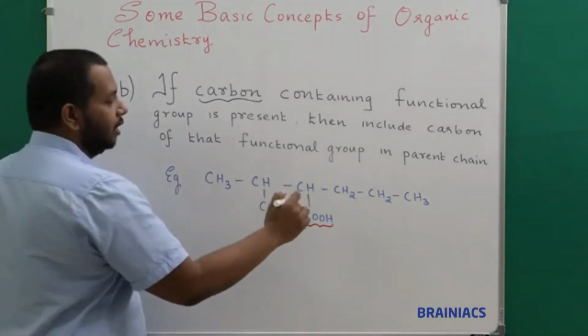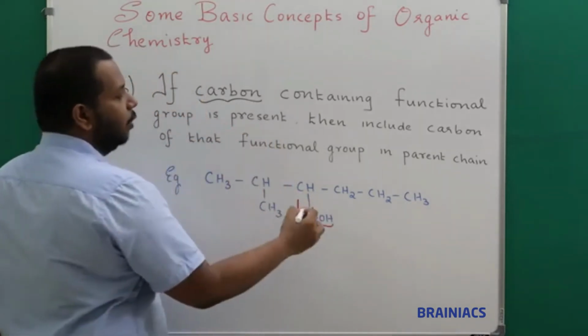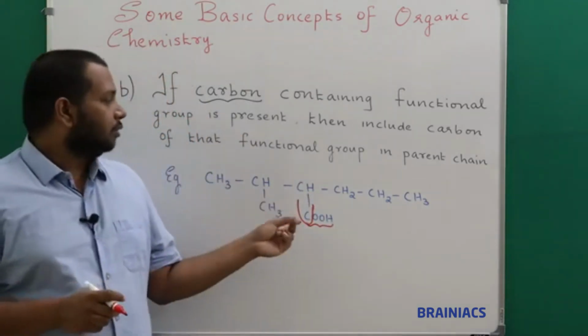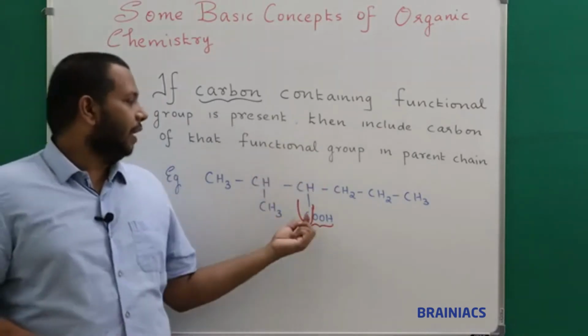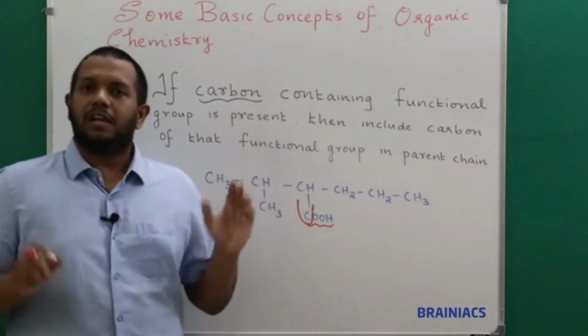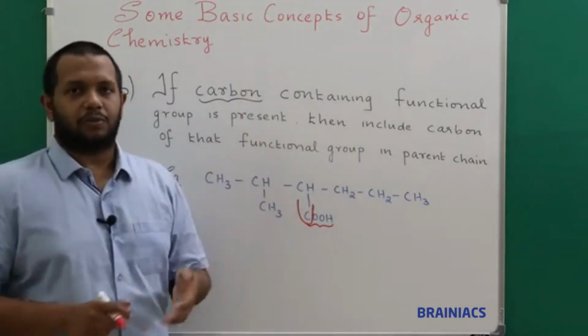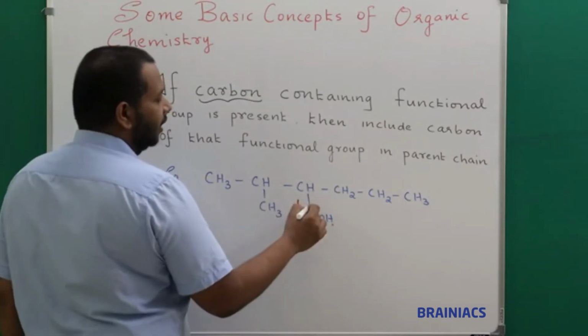Then very immediately you should remember this carbon should be now part of the parent chain, or this is where you need to start. So we know that this is a carbon containing functional group, and the rule says that we should mandatorily include this carbon in your parent carbon chain, and I know that the priority goes to functional group first. So it should start from where?